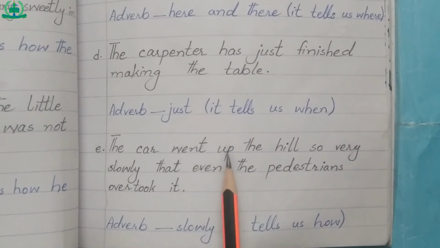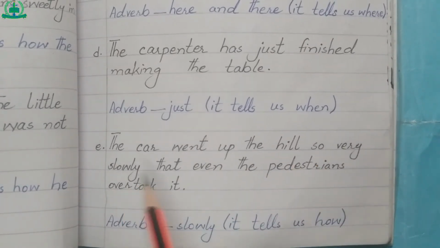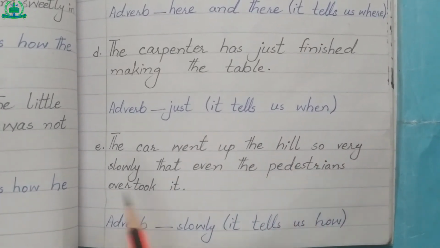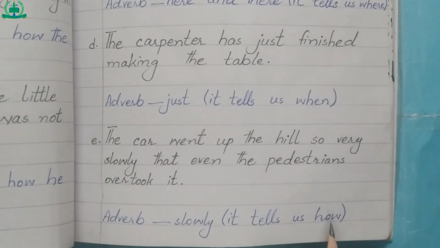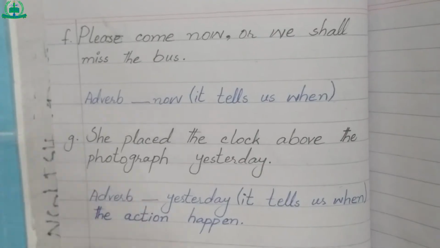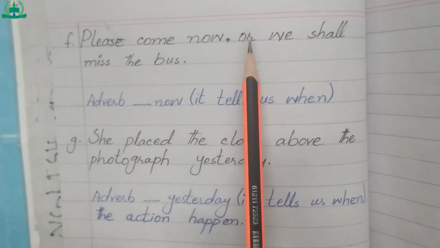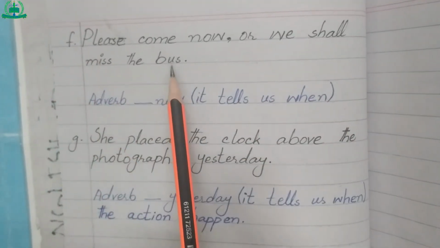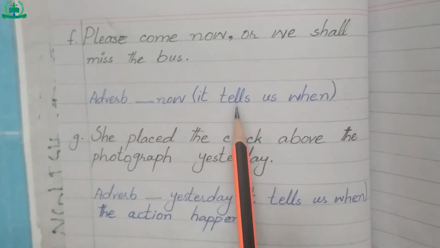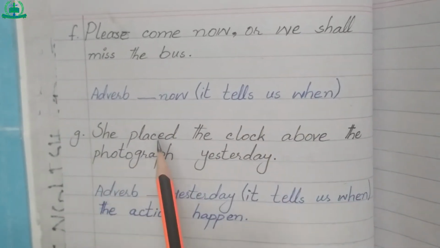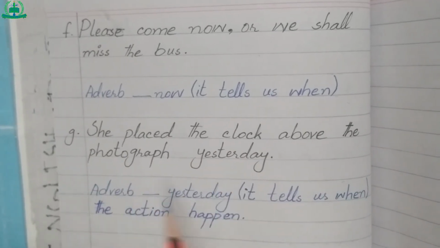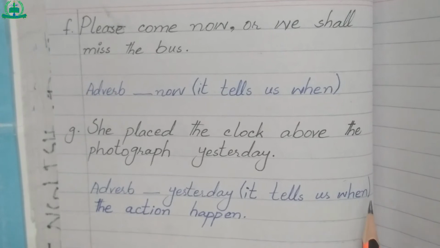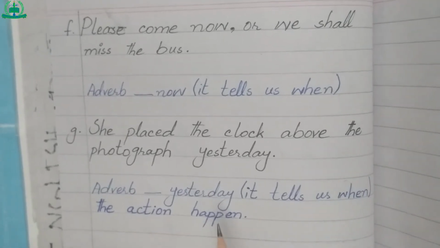The car went up the hill so very slowly that even the pedestrians overtook it. Adverb: slowly. It tells us how. Please come now, or we shall miss the bus. Adverb: now. It tells us when. She placed the clock above the photograph yesterday. Adverb: yesterday. It tells us when the action happened.